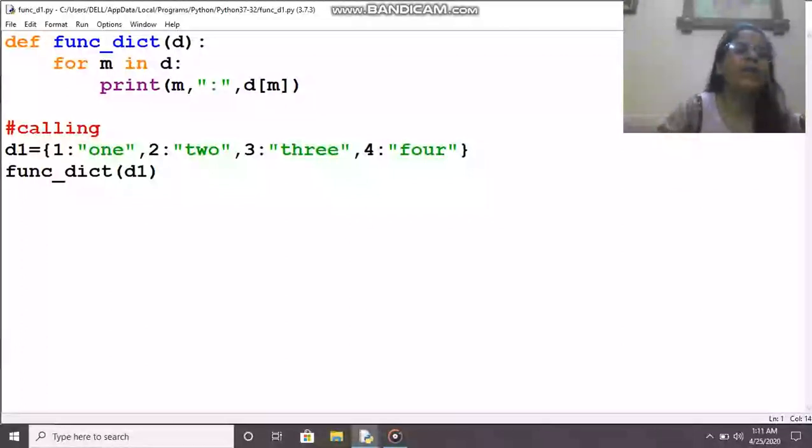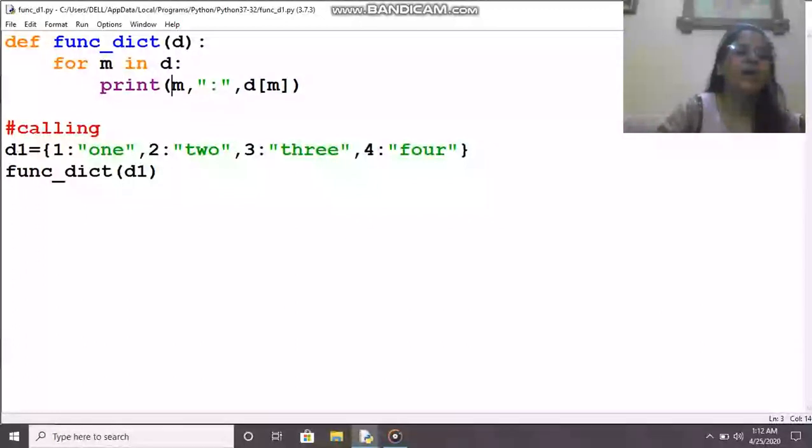And then I am running the loop for m in d. That means m will be fetching the keys of the dictionary, as we know from earlier, whose data is stored in d. So print m, and the key will be printed.